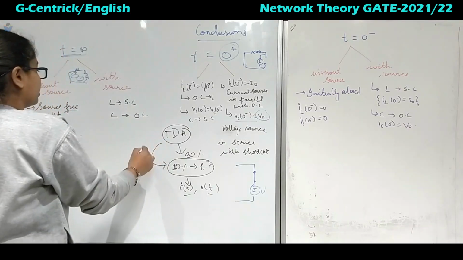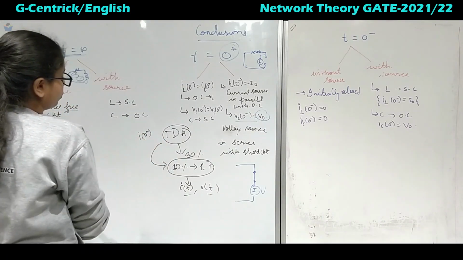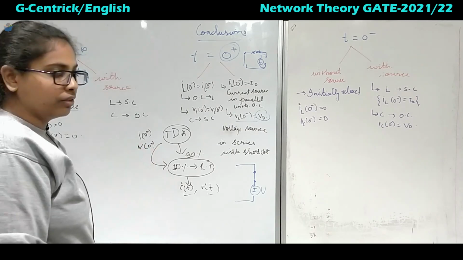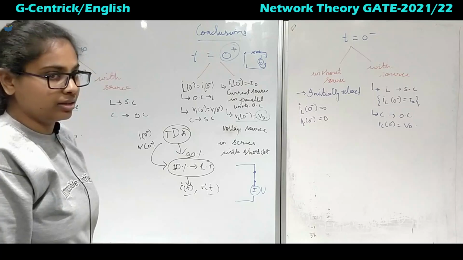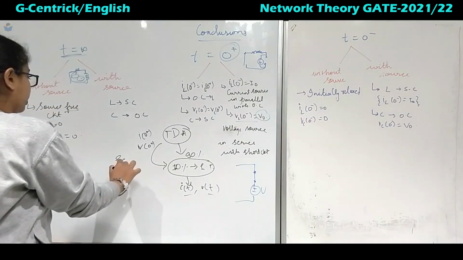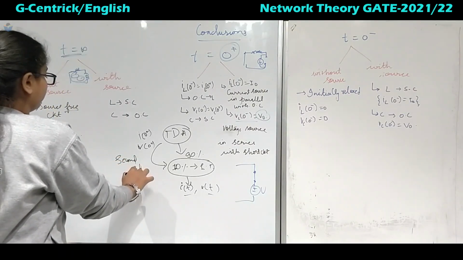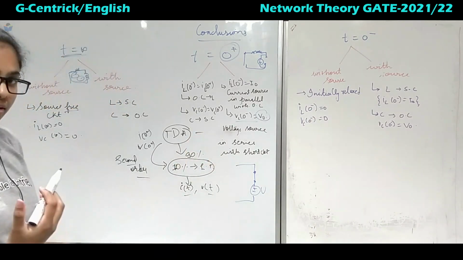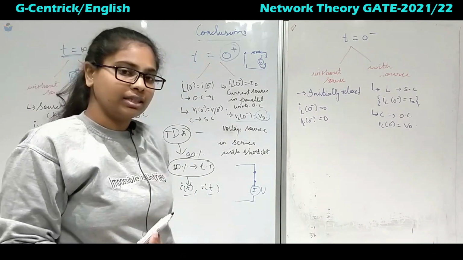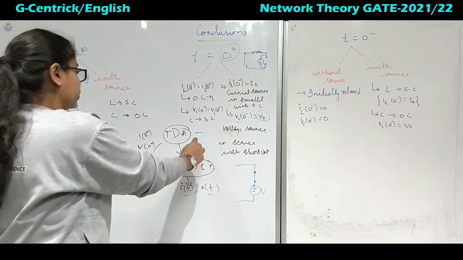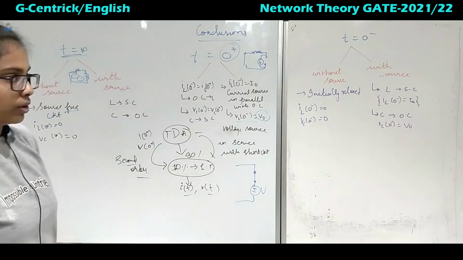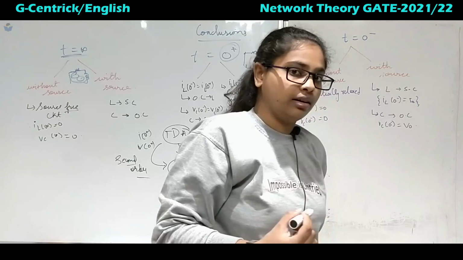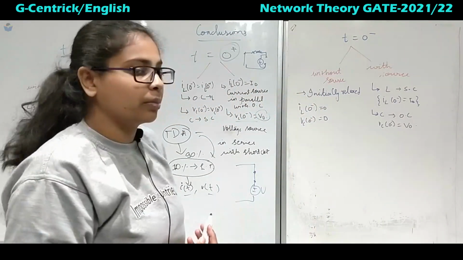And in time domain analysis, if they have asked for a particular I of 0 plus, or V of 0 plus, or something like that, 0 minus, we can solve it by time domain analysis. Most of the time, second order equations we will not be able to solve using time domain. It can be solved, but it takes time. So that is why we will switch to Laplace domain. We will see the questions based on this, and we will see some of the Laplace transients also later in the upcoming lectures.